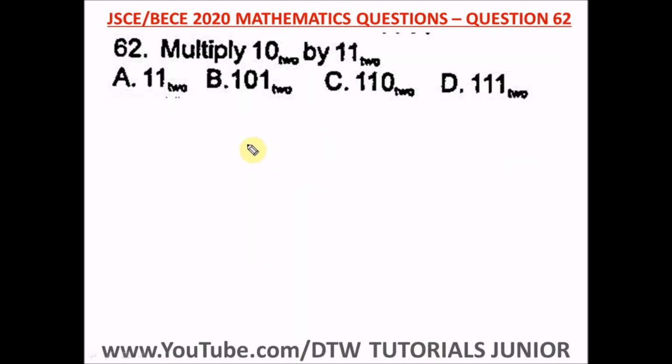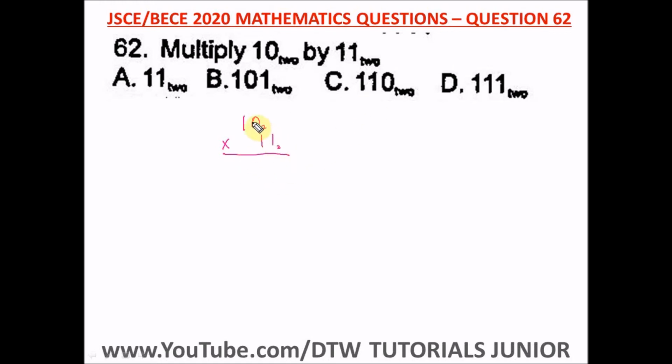Question 62 of the Junior WAEC 2020 Mathematics Past Question, that's your BECE exam. It says multiply 10 base 2 by 11 base 2. So we're multiplying in base 2. We have 10 base 2, times 11 base 2. Don't forget the subscript here.